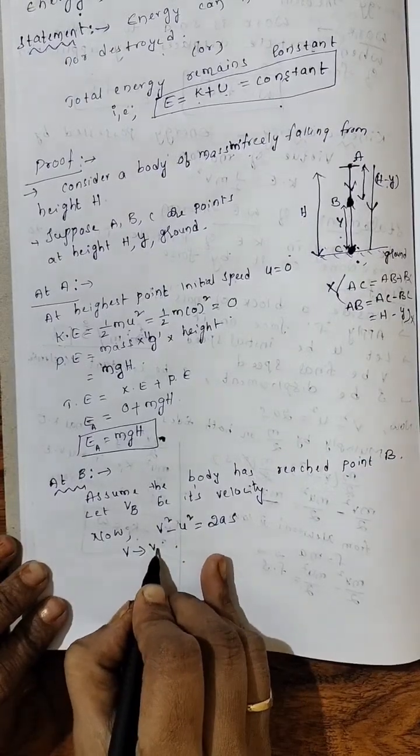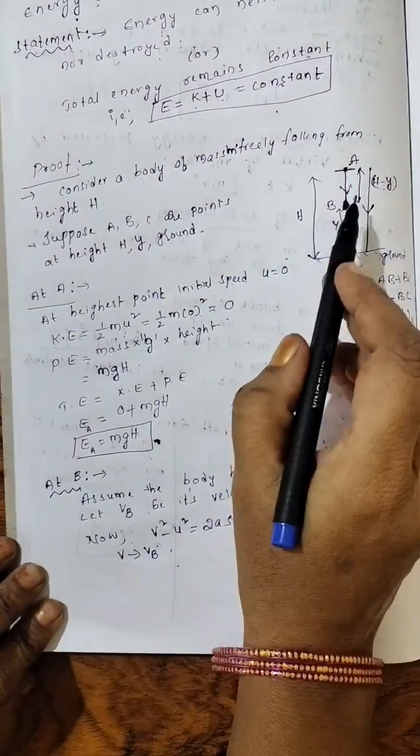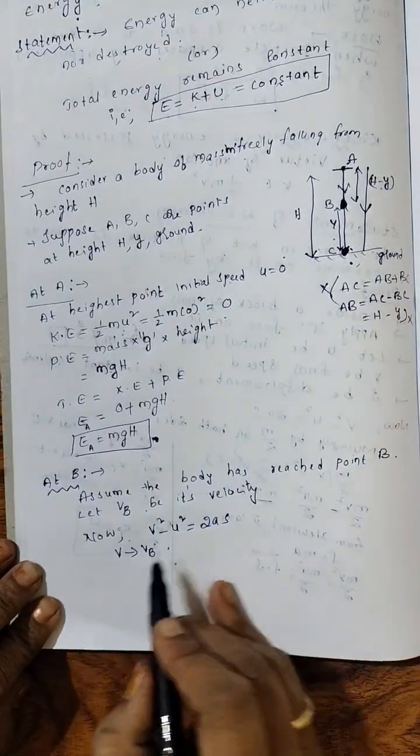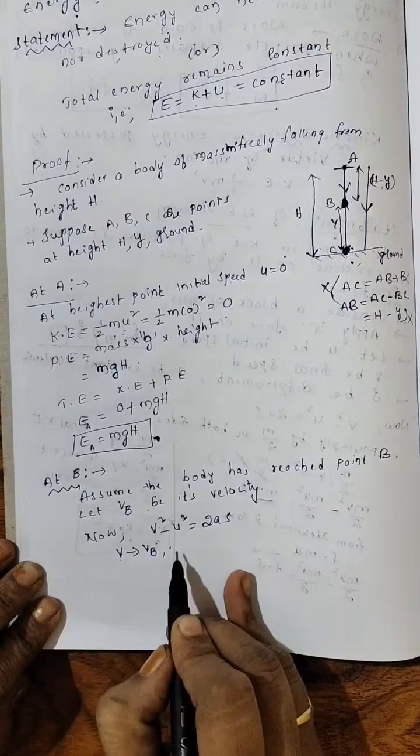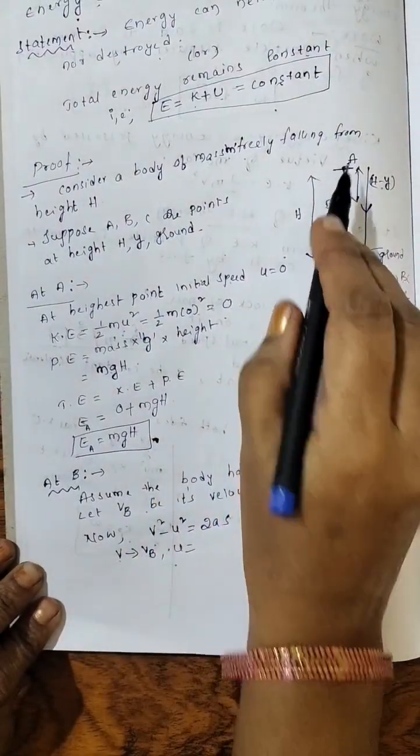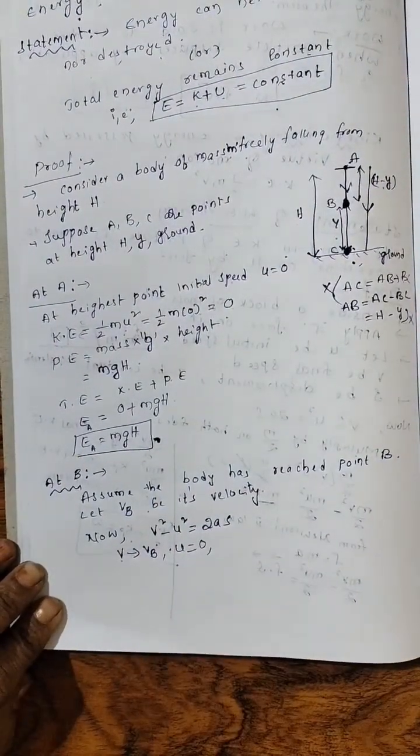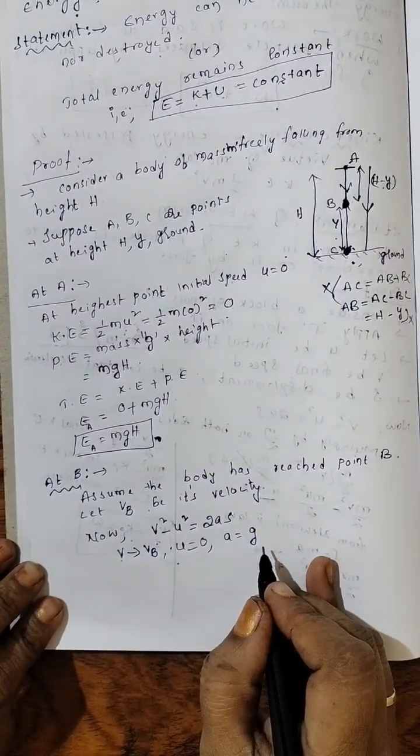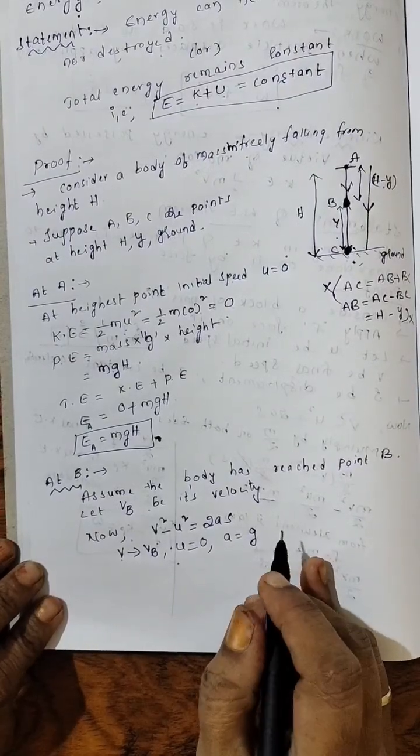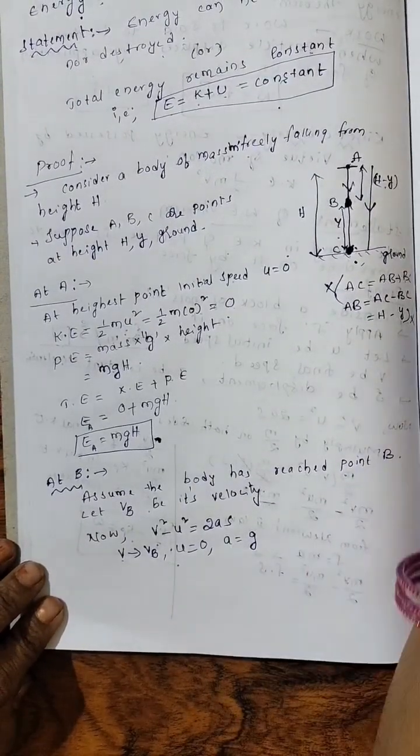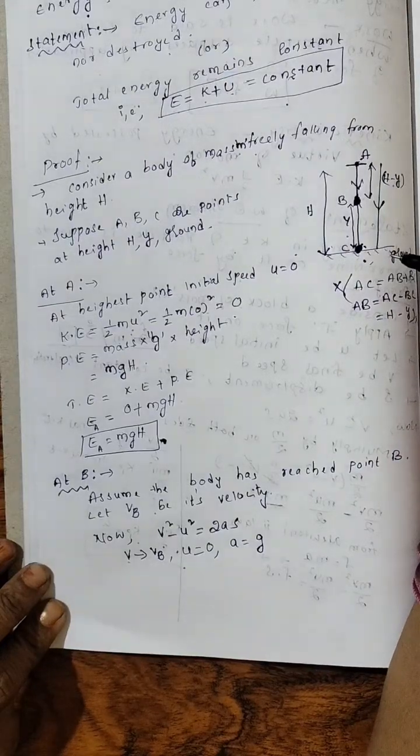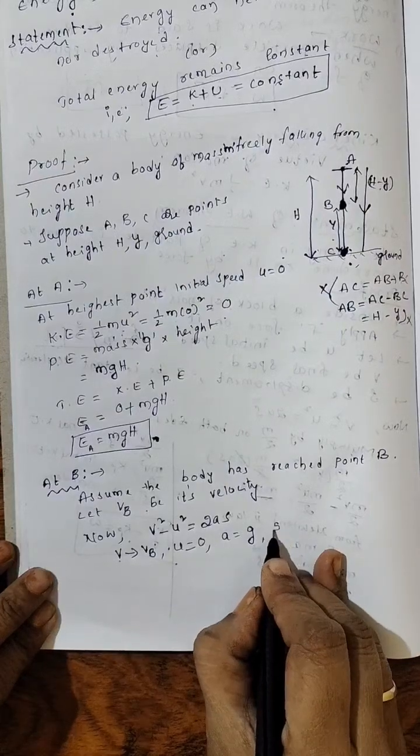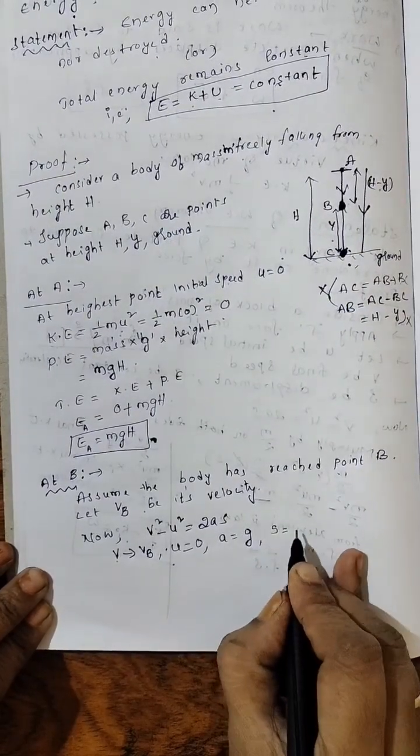Final velocity, what I said now, only VB. It reached point B, no? So the final velocity will be VB. So put VB in place of V. In initial velocity, as usual at the highest point, 0. Acceleration due to gravity, in place of a, you put g. You will place g, right? The body is coming towards the earth, so plus g.